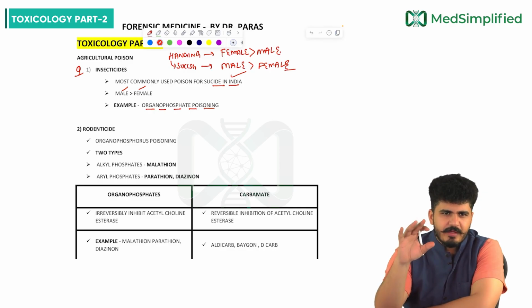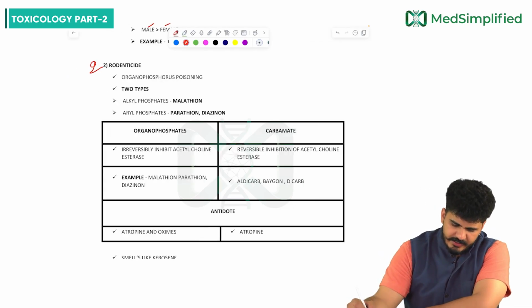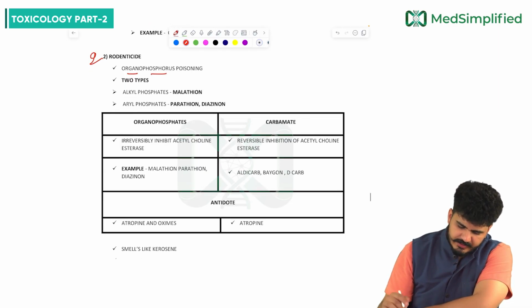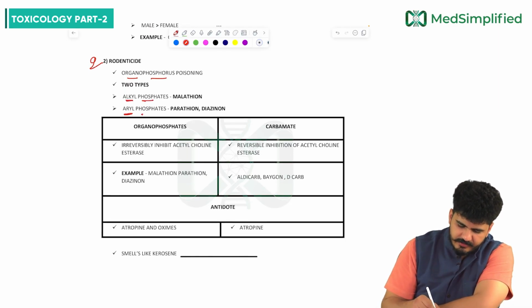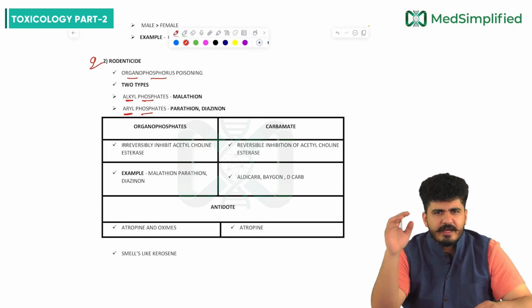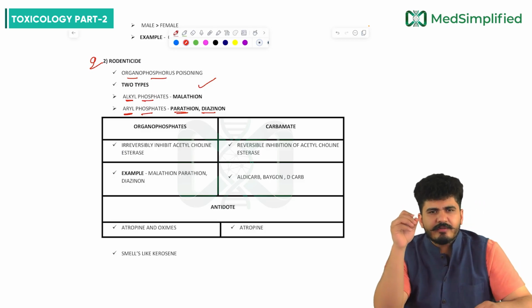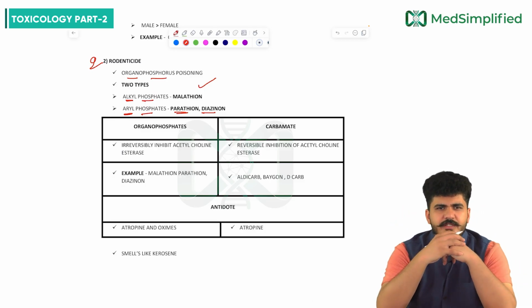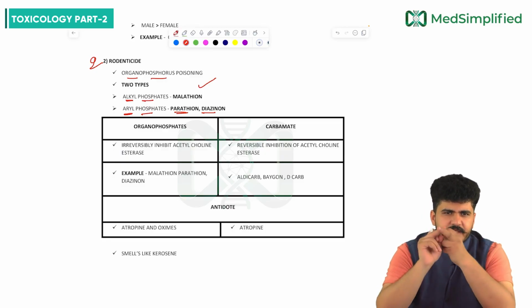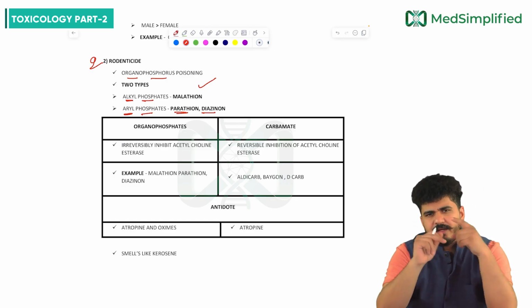Example is organophosphate. Now another type of agriculture poison we have is rodenticide. Organophosphorus poisonings are of two types: alkyl phosphates and aryl phosphates. Alkyl phosphate is malathion, and aryl phosphate is parathion and diazinon.